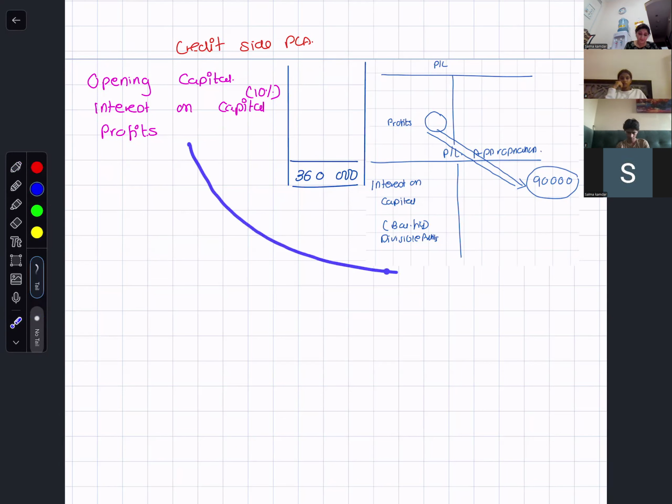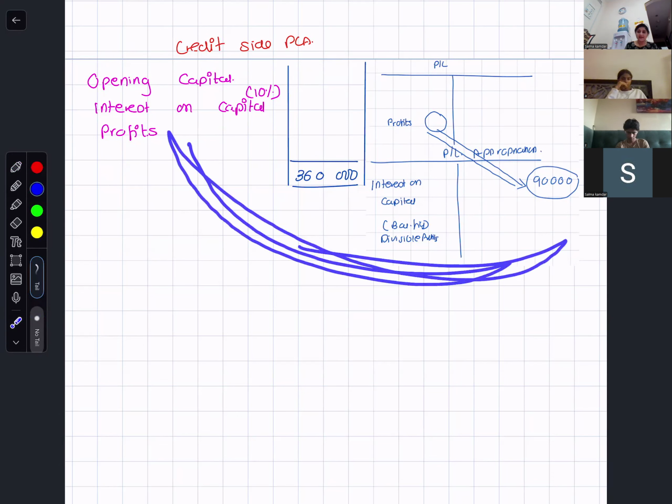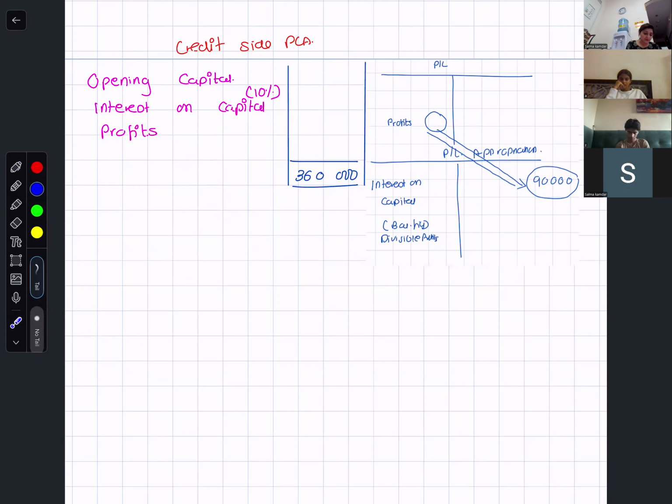Now try to relate these and tell me, do you know the addition of any two? Do you know the addition of opening capital and interest on capital?